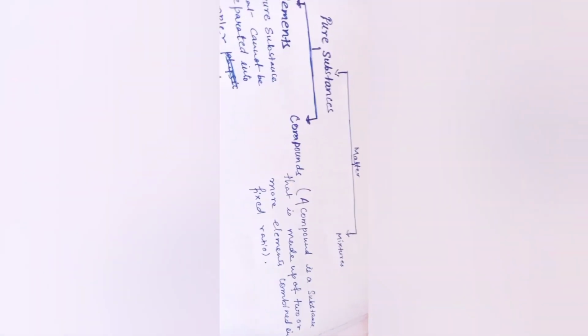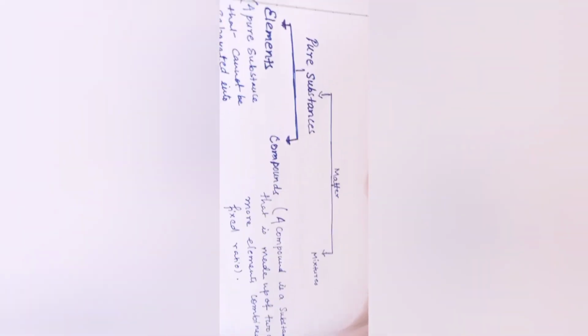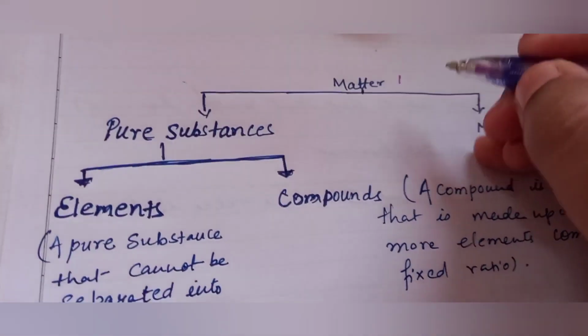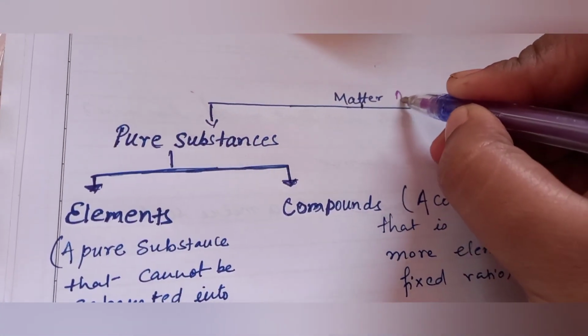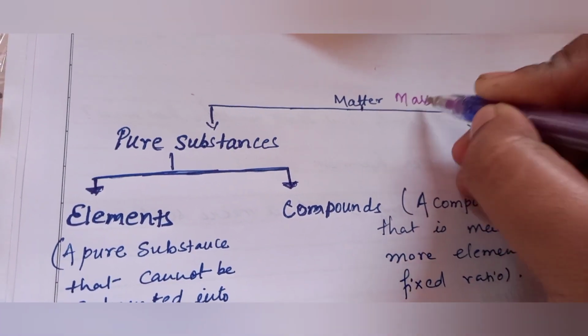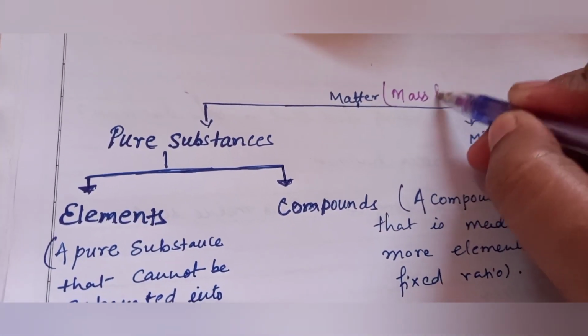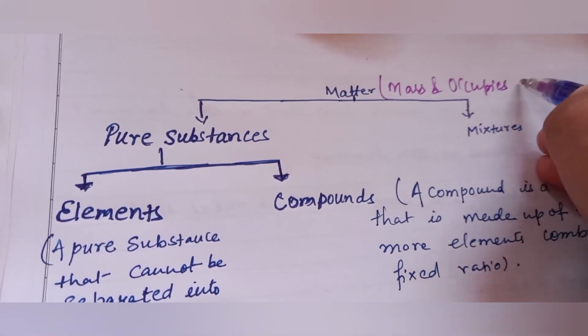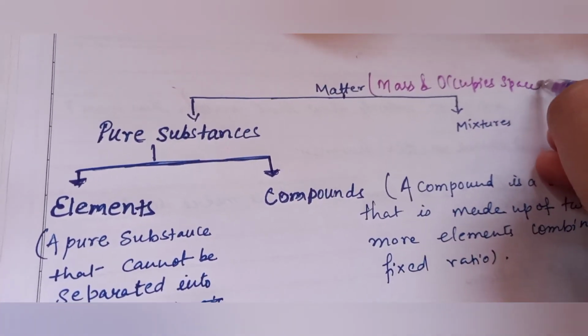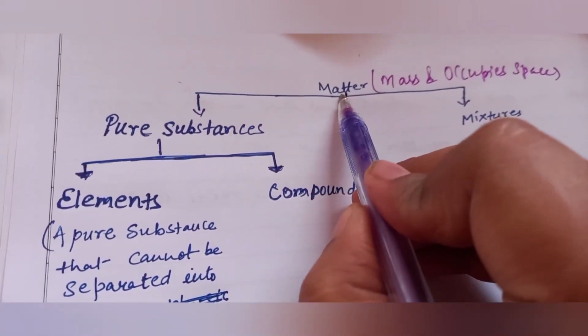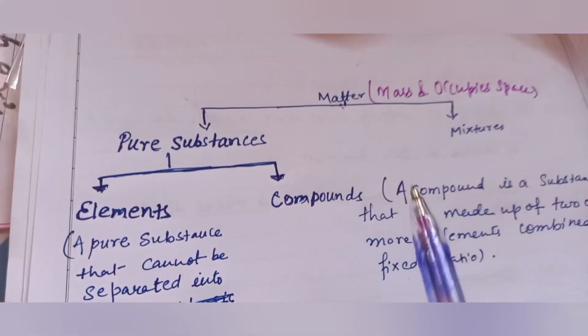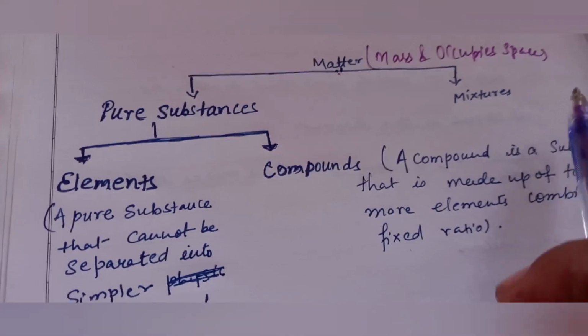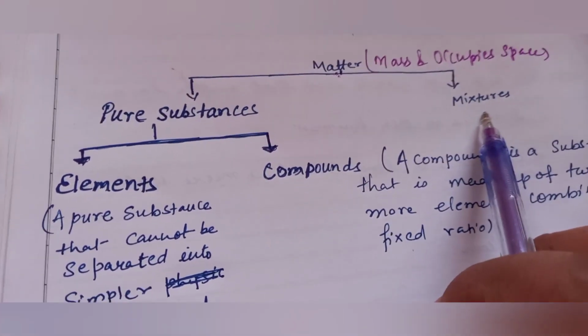So we have learned about matter. So what is matter? Matter is anything which has mass and it occupies space. Okay, matter has mass and it occupies space. Okay, so non-living matter is categorized into two: pure substances and impure substances or mixtures.